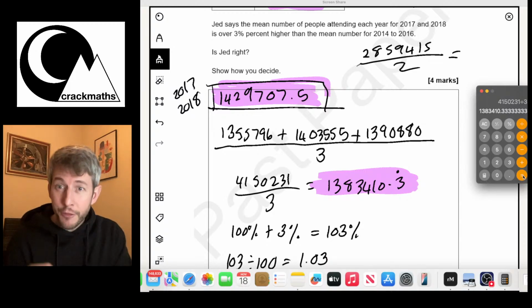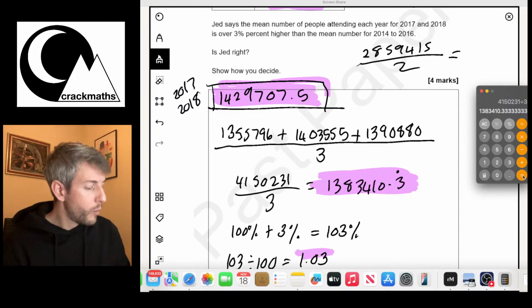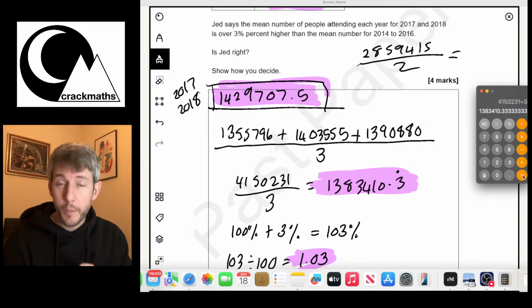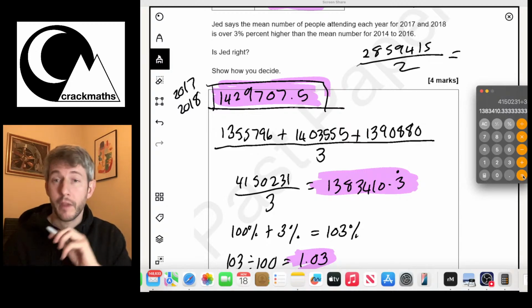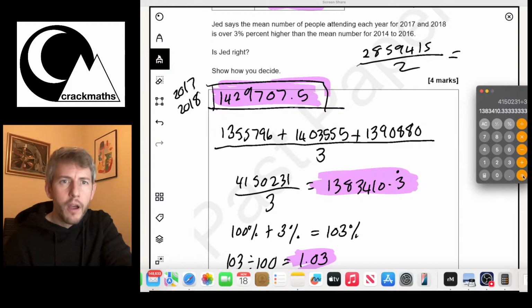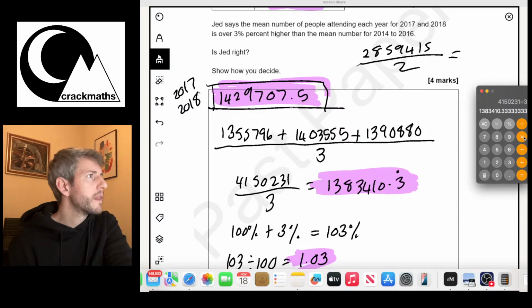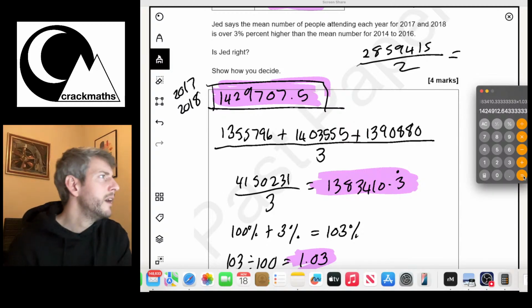Now, anything that I multiply by 1.03 is going to be increased by 3%. So, if I've got this number here still on my calculator, and I multiply it by 1.03, I will get a new number that is 3% higher.